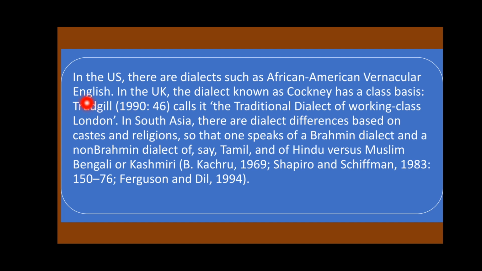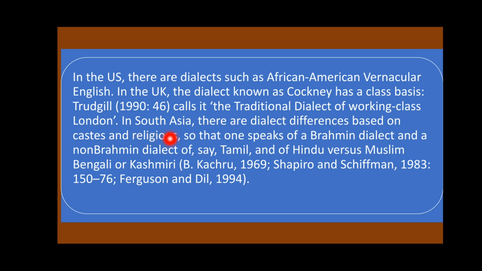Now, in the US, there are dialects such as African American Vernacular English. In the UK, the dialect known as Cockney has a class basis. So, as Trudgill, this is a citation of Trudgill, calls it the traditional dialect of working class London.